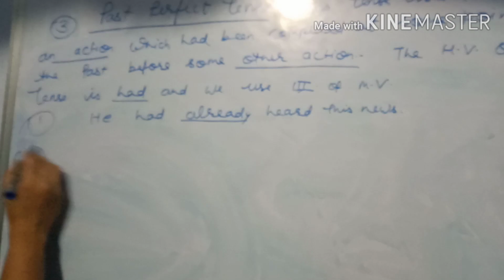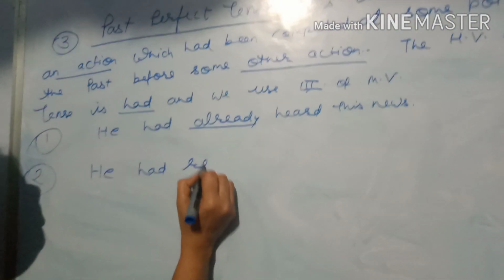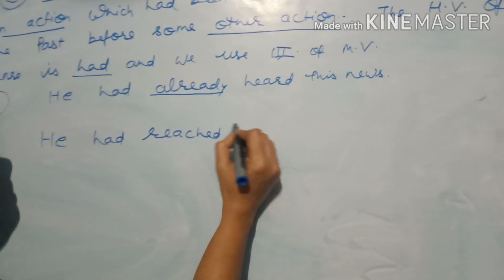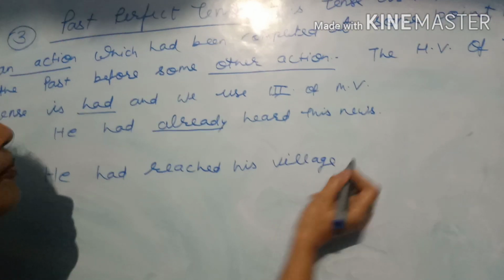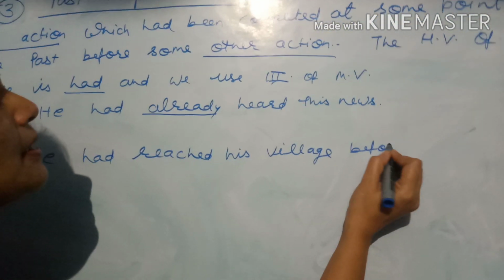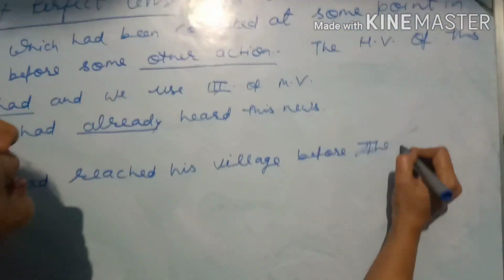Now the second type of sentence: he had reached his village before sunset. Before the sun set.